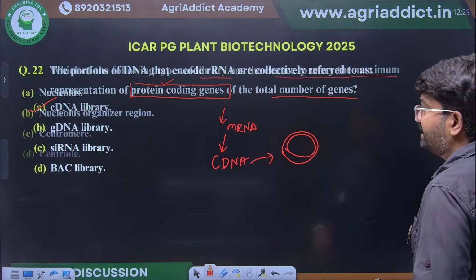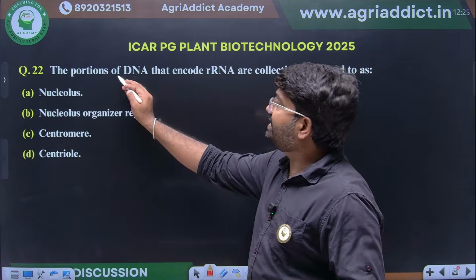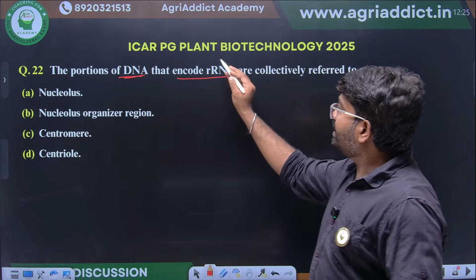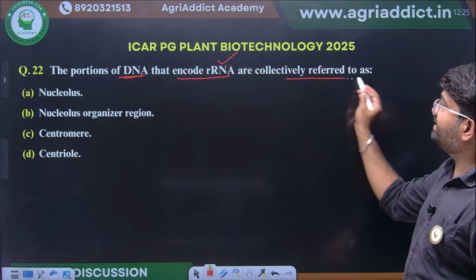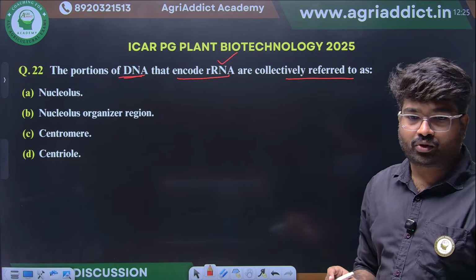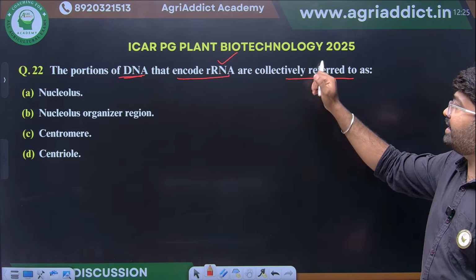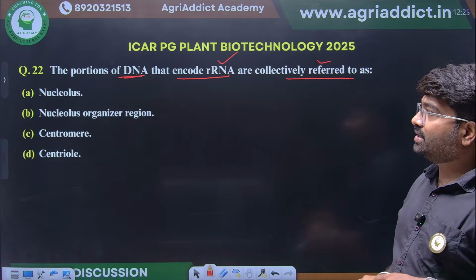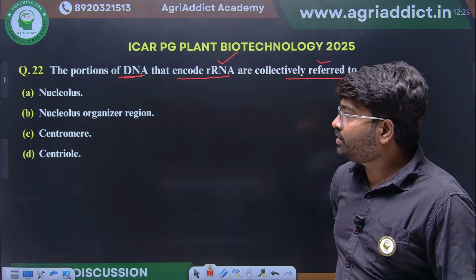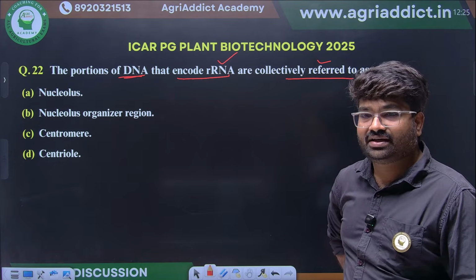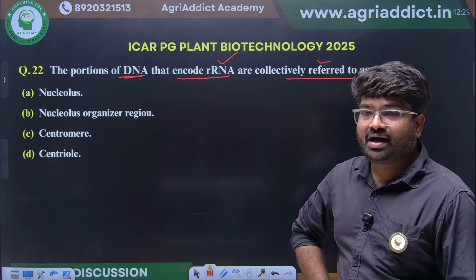Yes, clear. The proportion of DNA that encodes ribosomal RNA is collectively referred to as what? Whether it is a nucleolus or nucleolus organizer region, a centromere or centriole.